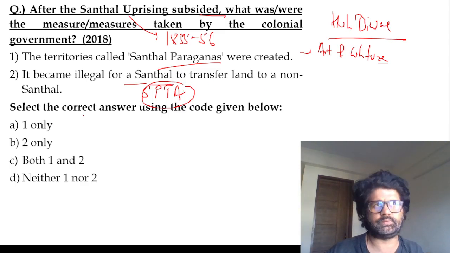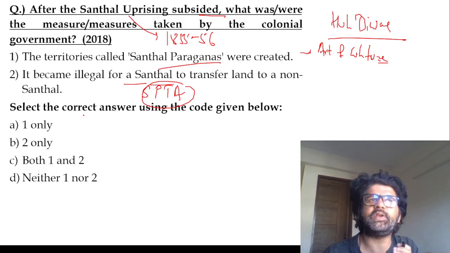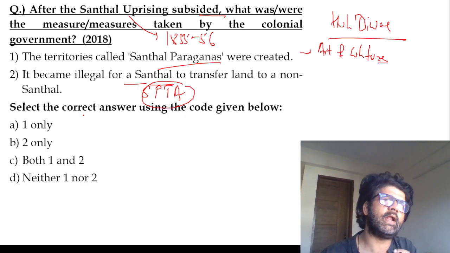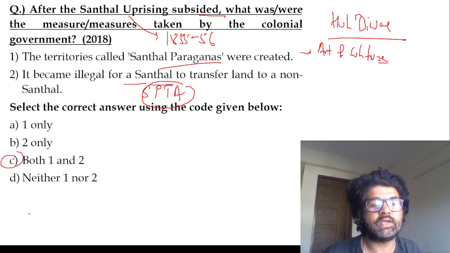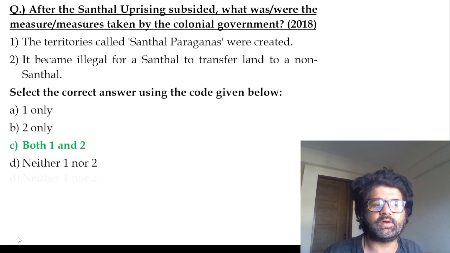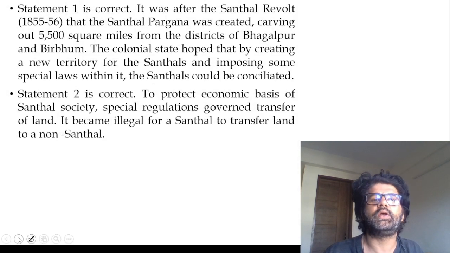Even now you see this in tribal areas, hilly areas. It's difficult for tribal land to be transferred to non-tribal people because of all these tribal movements which happened earlier. So both the statements are correct. The answer is C, both 1 and 2. You can read all these things.